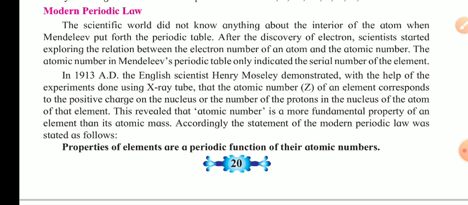In that, first we studied the Dobereiner's triads, second the Newlands' octaves, and then Mendeleev's periodic classification. Lastly, we studied Mendeleev's periodic table and its demerits, which means that the classification done by Mendeleev was also a failure in some way.